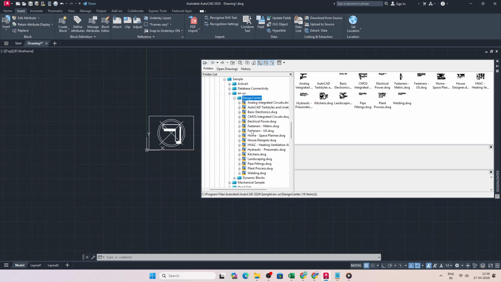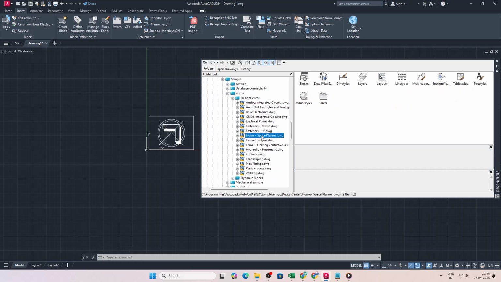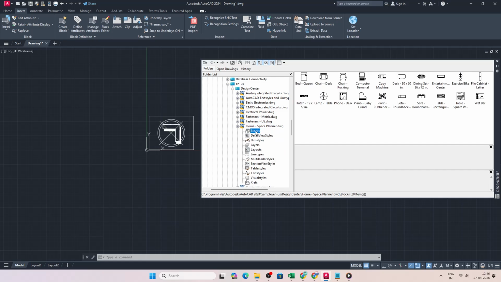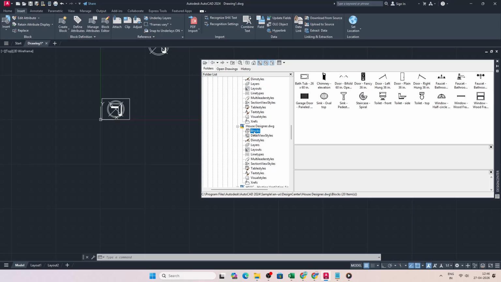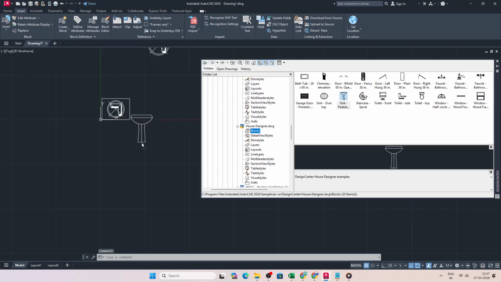From here, it's as simple as dragging a block from the palette into your drawing. It follows the same insertion workflow: pick a point, set rotation or scale if needed, and it's ready to use. This palette stays with you across sessions, so it's perfect for standards libraries and frequently used symbols.